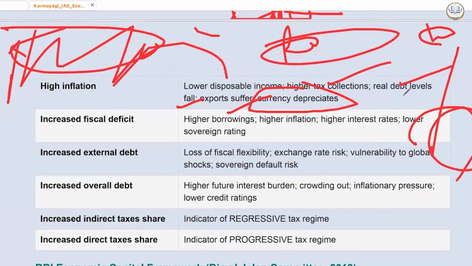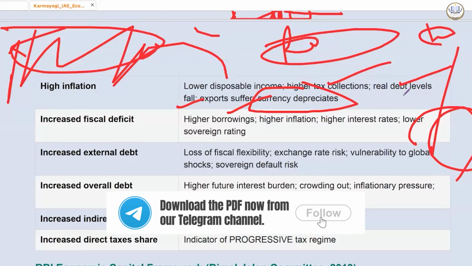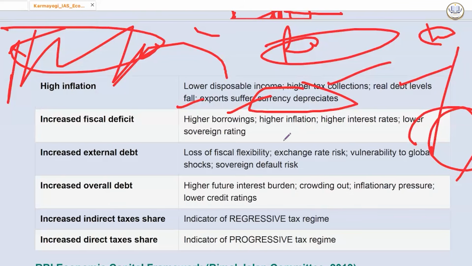If the indirect taxes here are increasing, that is an indicator of a regressive tax regime. That is, if a poor person is buying a product and a rich person is buying it, for both of them the tax rate will be the same, but income tax is progressive. Higher the income, higher the tax rate. So, in general, indirect taxes here should not be higher than direct taxes, because it will indicate a regressive tax regime. If direct taxes here are more, then it is an indicator of a progressive tax regime.